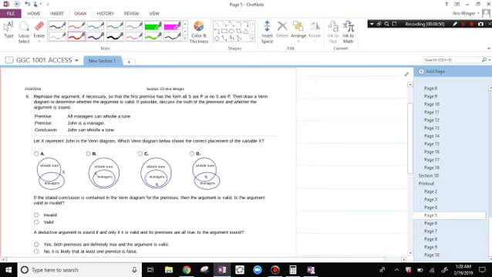We're talking about C. All managers can whistle a tune. John is inside the managers and he can whistle a tune. If the stated conclusion is contained in the Venn diagram for the premises, then the argument is valid. Is the argument valid? This argument is valid.